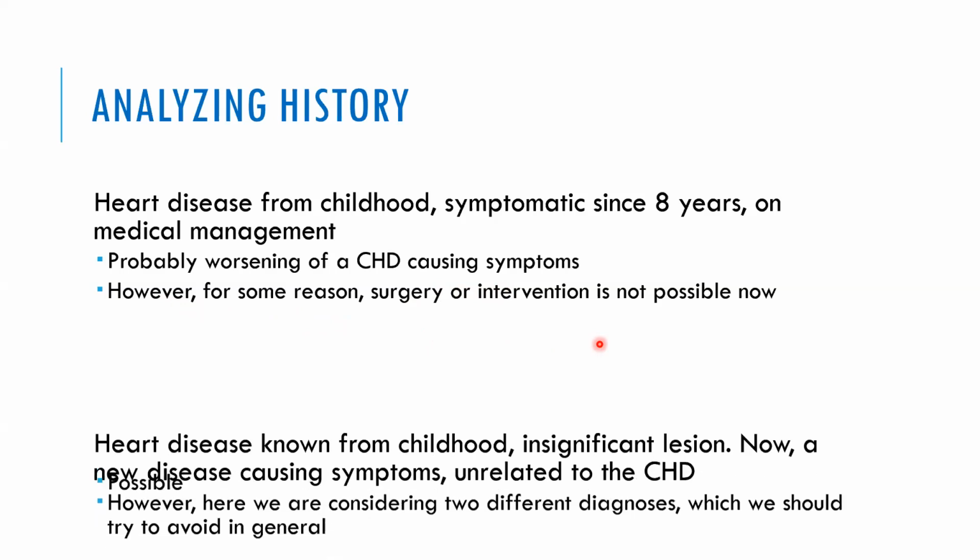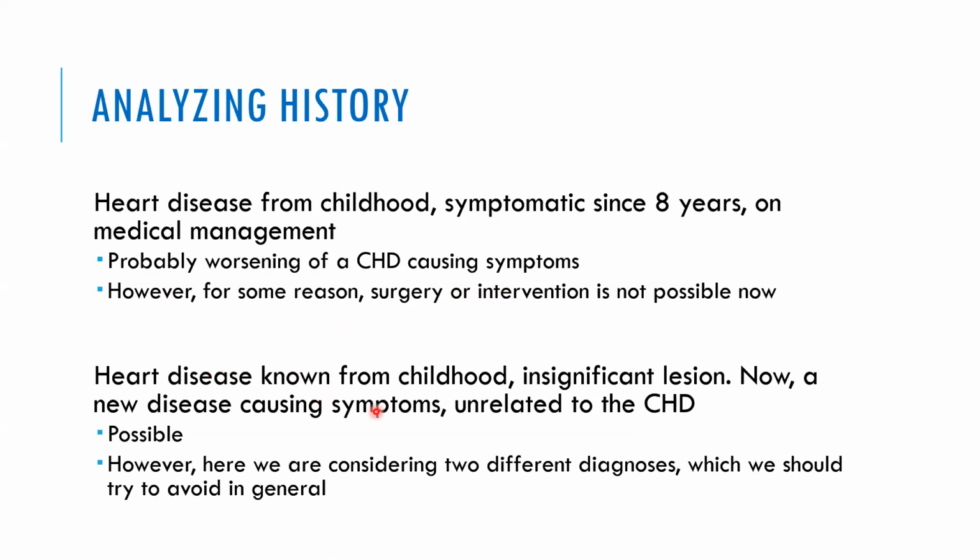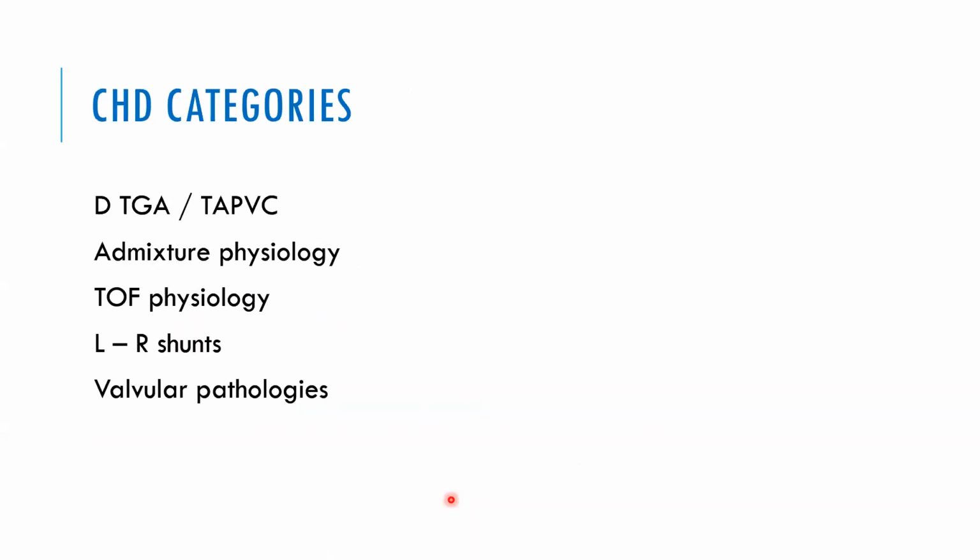What can be the other analysis? Heart disease known from childhood, but it was probably an insignificant lesion. Now, a new disease has come, which is causing symptoms unrelated to the congenital heart disease. So this is also possible. However, here we are considering 2 different diagnoses, which we should avoid in general. We should try to put one diagnosis, putting everything together, but both are possible. So this should be the analysis of the history.